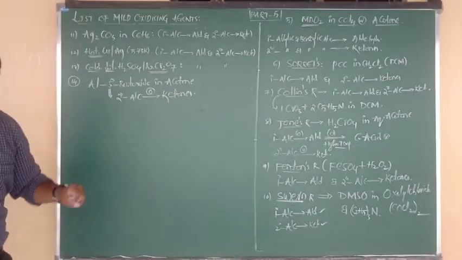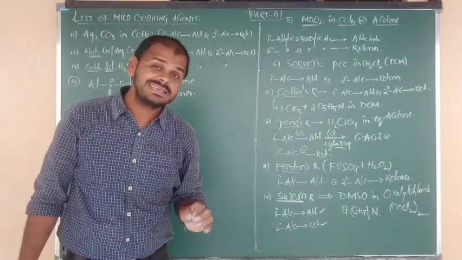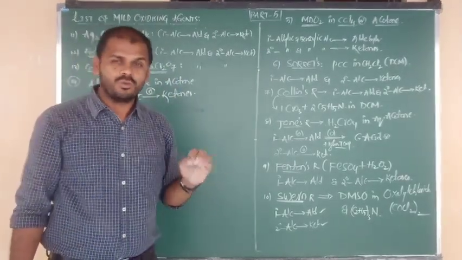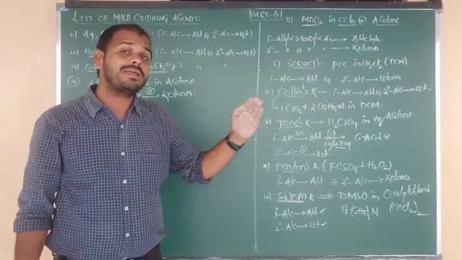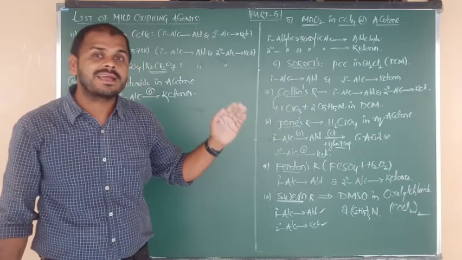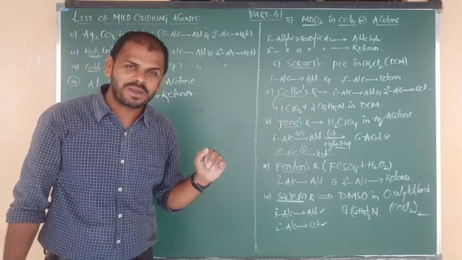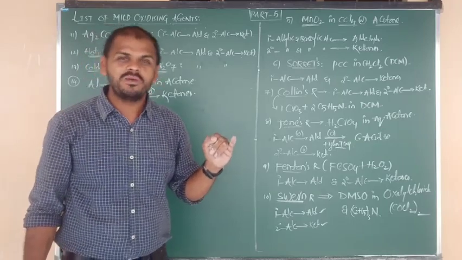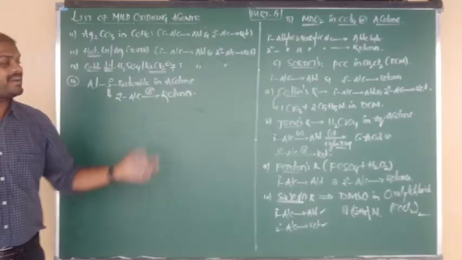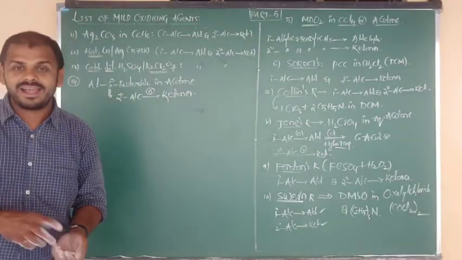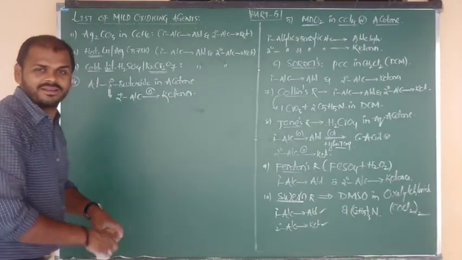So these are the list of mild and also weak oxidizing agents. Most of the reagents in that list oxidize primary alcohols to aldehydes and secondary alcohols to ketones, except CAN only for primary, CrO3 only for secondary, and this last one only for secondary. All the remaining are primary to aldehyde, secondary alcohol to ketone, beta. I hope you understand. Okay now?